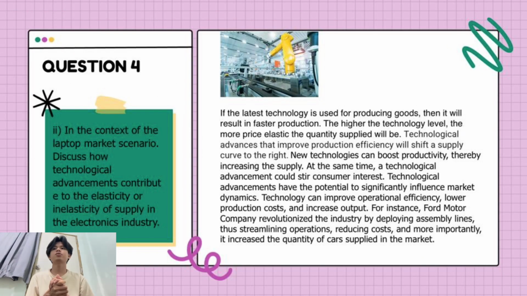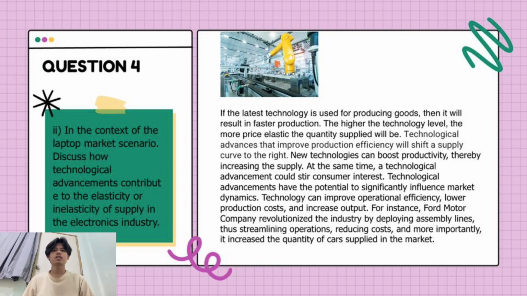So for the next question, in the context of the laptop market scenario, discuss how technological advancement contributes to the elasticity or inelasticity of supply in the electronics industry. So the answer for this question is, if the latest technology is used for producing goods, then it will result in faster production.